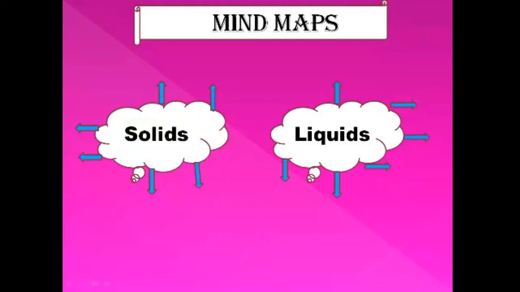For example, solids: house, tree, blocks, glass, window, and one more. Yes, your mobile phone, your laptop, your computer, mouse. There are many things which are solids, but you will select 6 names to make your mind map complete.